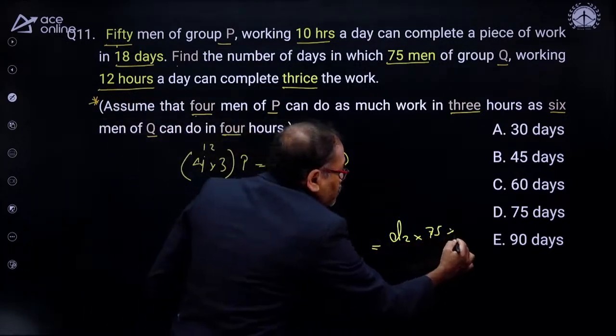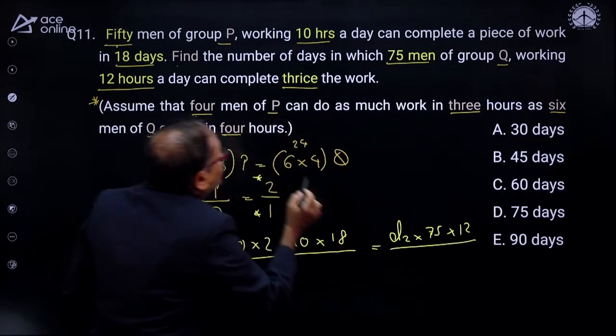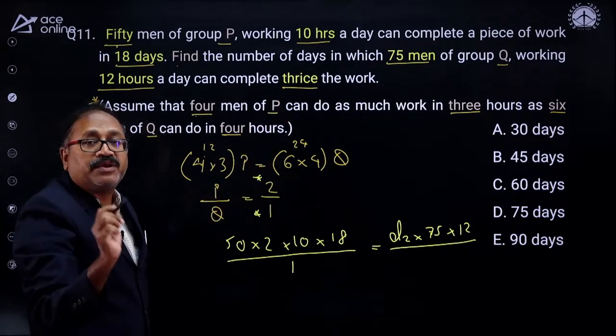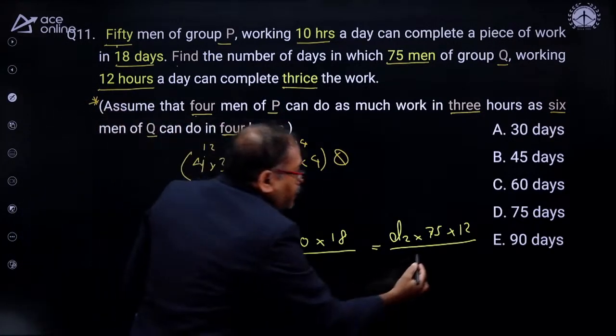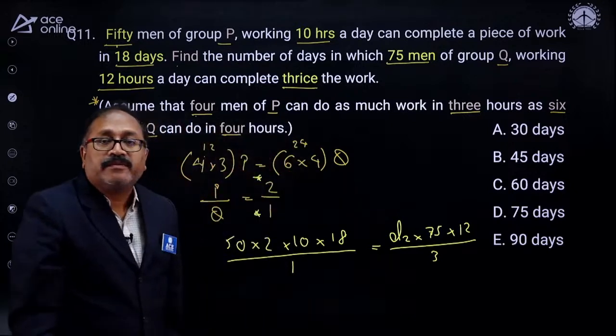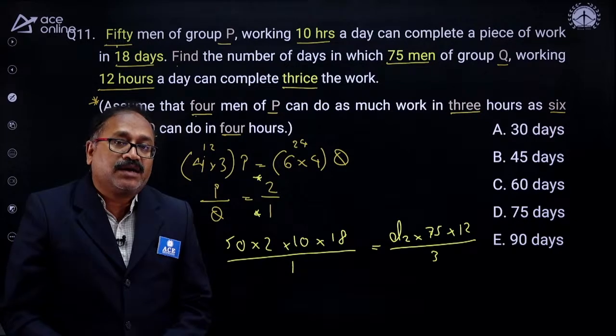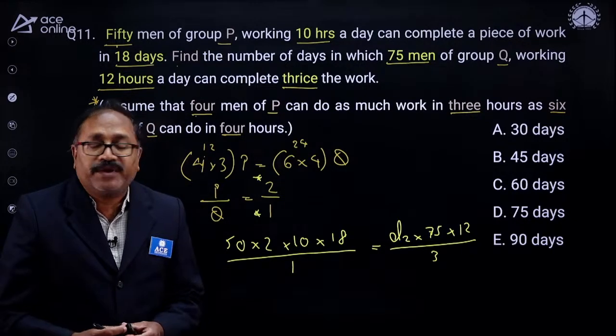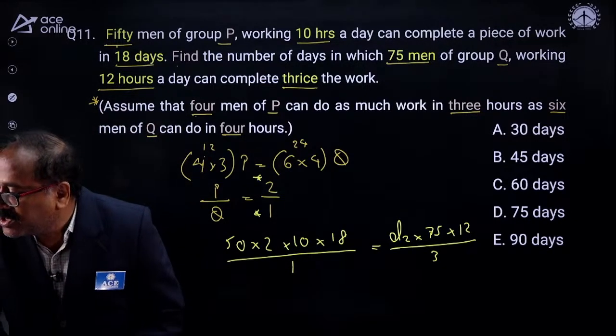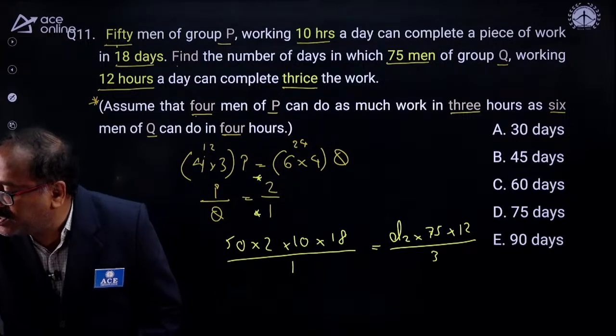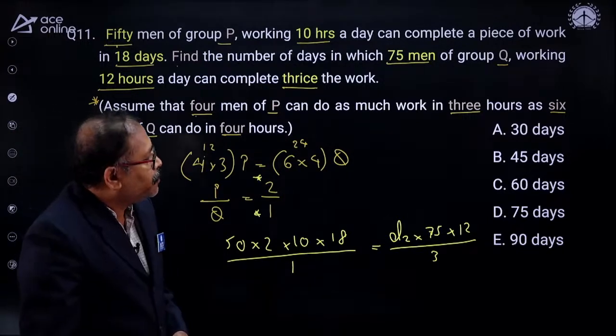So into 12. And how much is the work? The work is 3 times the previous work. So therefore, the work is 3. By solving this, I'll get the answer. That's all. Very simple. I'm sure it's 30 days. Option C.